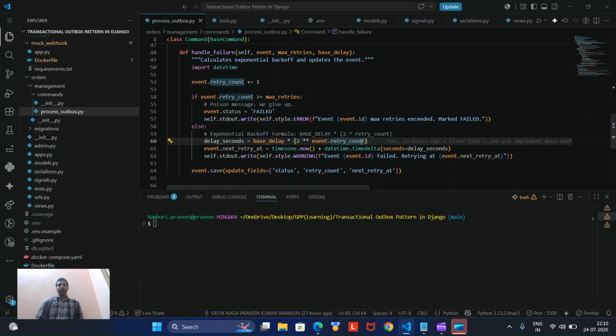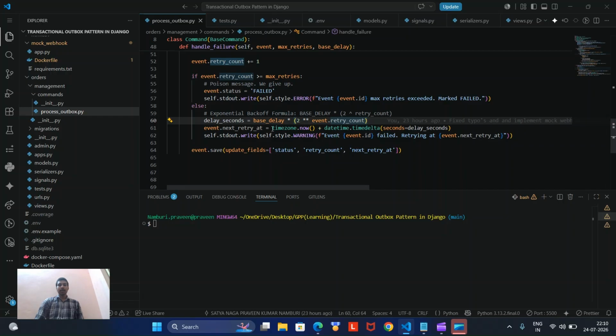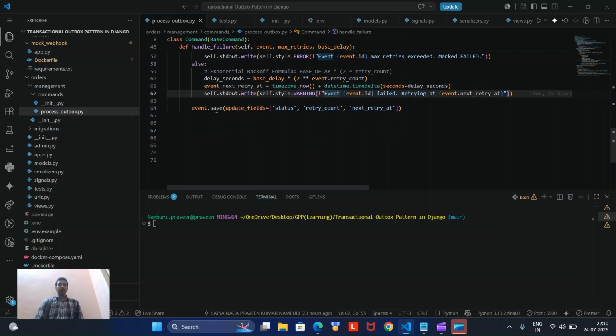In that way we are incrementing with timezone.now. So the server time plus the delay seconds, so the time will be increased. Once that is processed, even if there is some failure, we update the fields of the event.